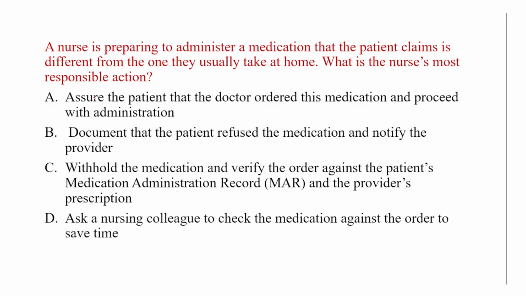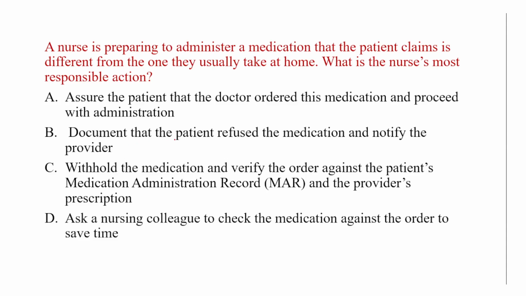A nurse is preparing to administer a medication that the patient claims is different from the one they usually take at home. What is the nurse's most responsible action in this scenario? So the patient is verbalizing that the tablets are different from what he used to take at home. The options are: A, assure the patient that the doctor ordered this medication and proceed with administration.